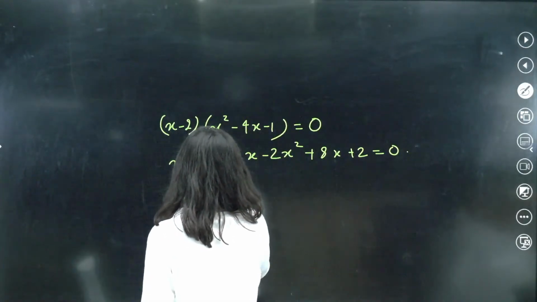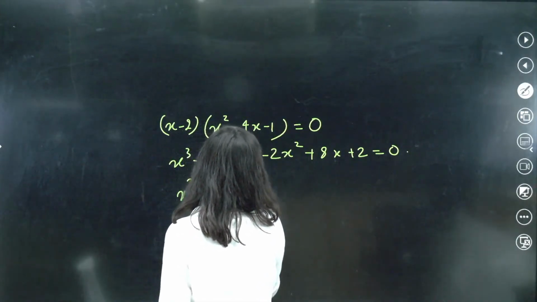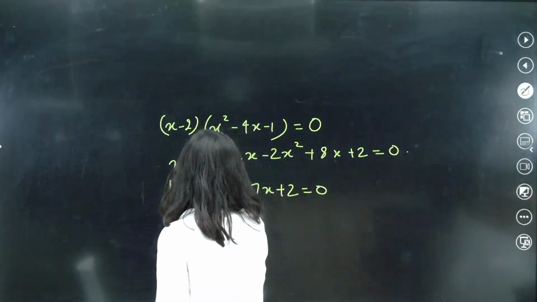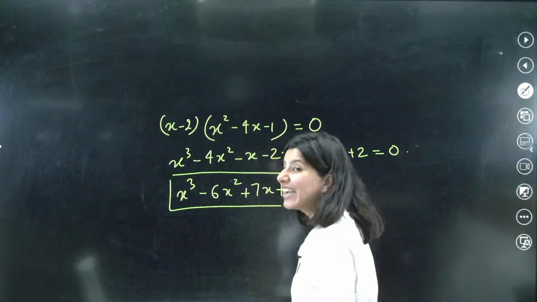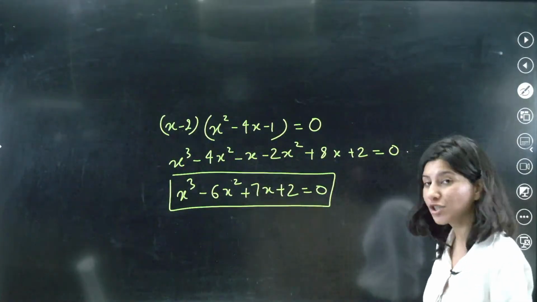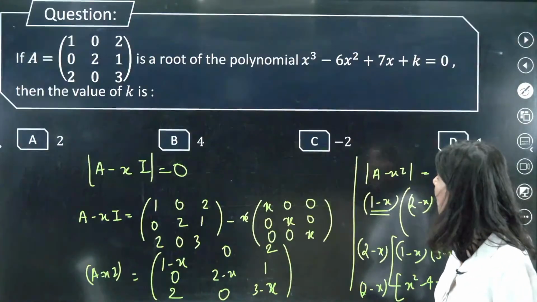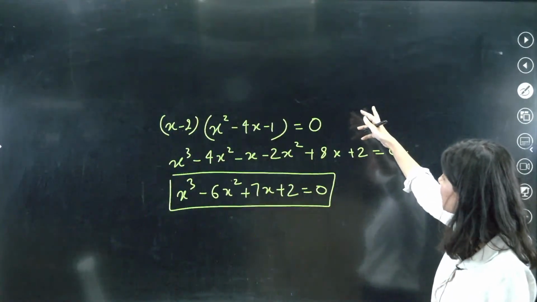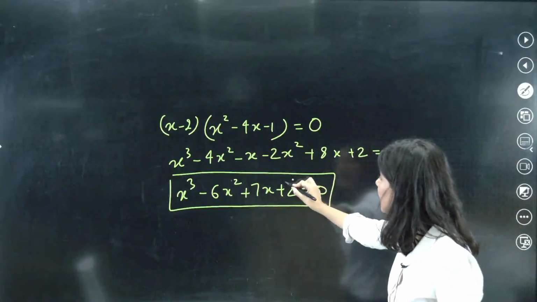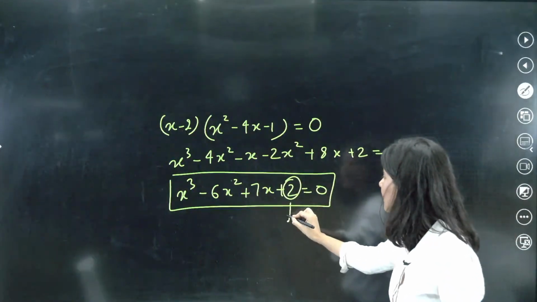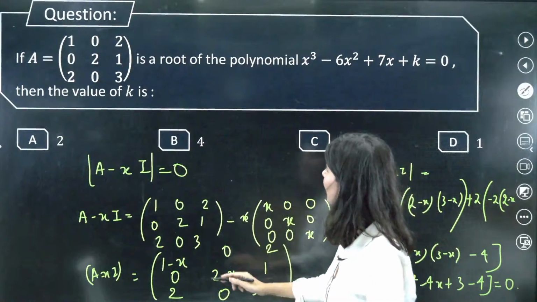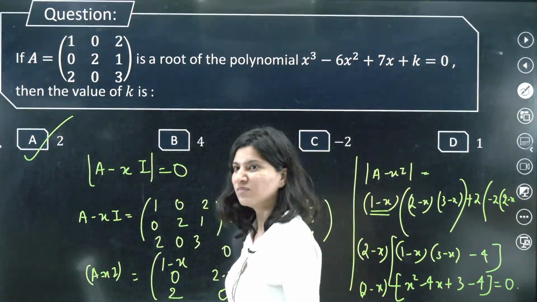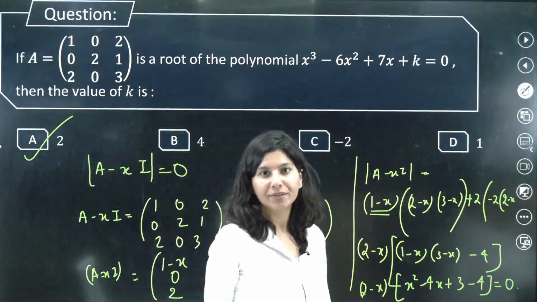X cube minus 6X square plus 7X plus 2 equals 0. This is your final polynomial equation of matrix A. Now you can compare: X cube matching, then minus 6 matching, then plus 7. K is clearly 2. So finally the value of K is 2. Understood? That's how you do it.